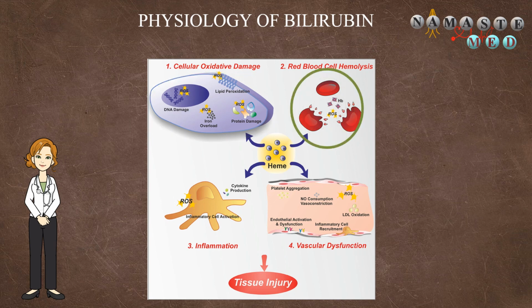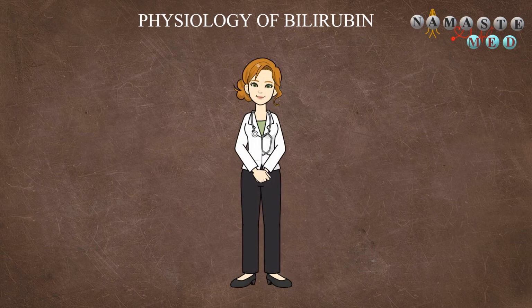Hemolytic action. Due to its lipophilic nature, heme inserts within the hydrophobic phospholipid bilayer of RBC, where iron oxidizes the cell membrane and promotes the formation of lipid peroxide, a reactive oxygen species that enhances membrane permeability, facilitating cell death. Strong pro-inflammatory action. Increases adhesion molecule expression and endothelial activation. Promotes inflammatory cell recruitment and platelet aggregation. Causes nitric oxide consumption and vasoconstriction. Oxidizes low-density lipoproteins. Since excess free heme is toxic, it needs to be degraded.